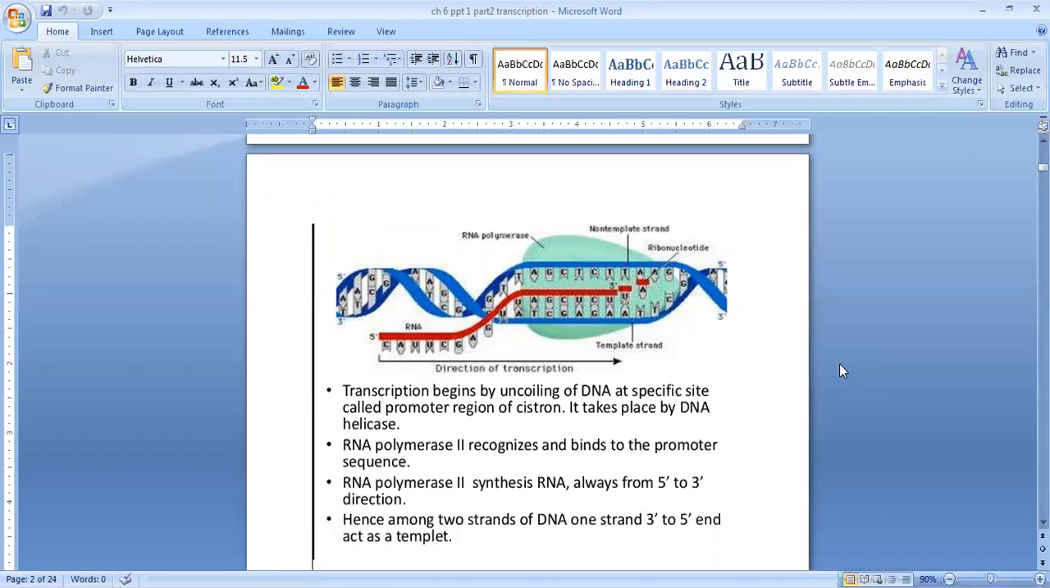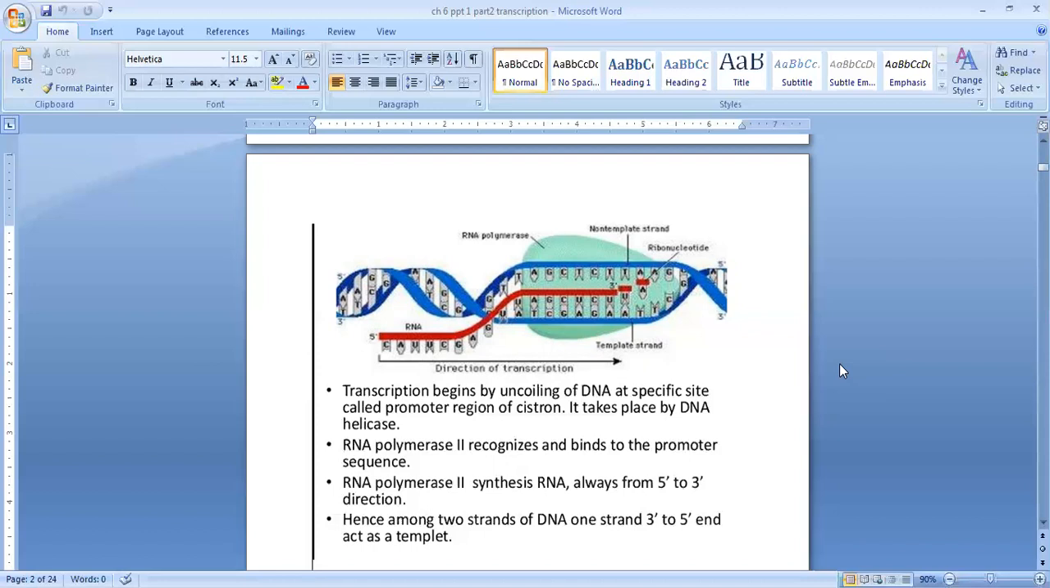RNA polymerase 2, that is another enzyme, recognizes and binds to the promoter sequence. You can see that when it separates, all these base pairs also move away. RNA polymerase 2 synthesizes RNA always in the 5 to 3 direction. You can see in this figure, it's a red color. RNA is written here in red color.